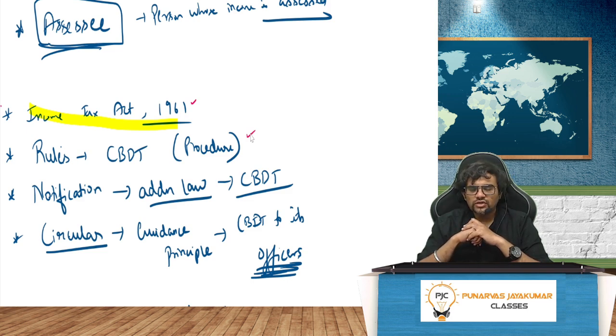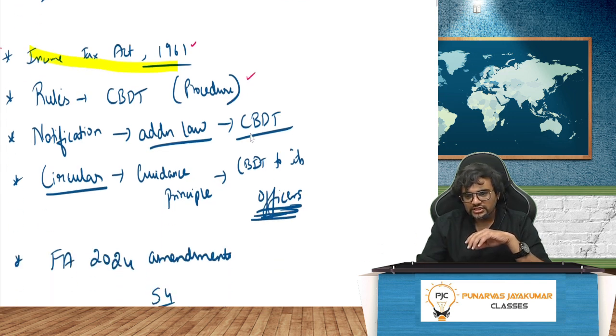Sometimes there are additional notifications that the CBDT gives. Notification is an additional law given by Central Board of Direct Taxes. So notification is what? They will give certain clarifications. They'll give what the law meant accordingly. They'll give what is applicable, what is not applicable. All that are issued by whom? CBDT.